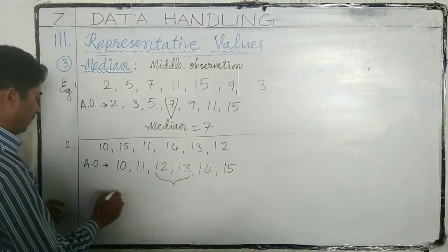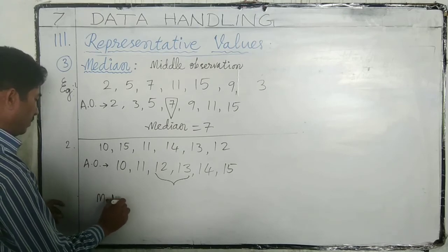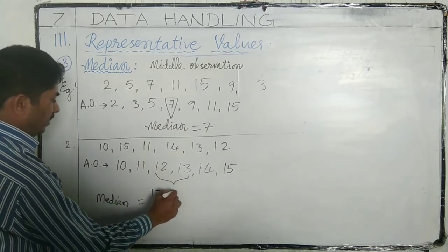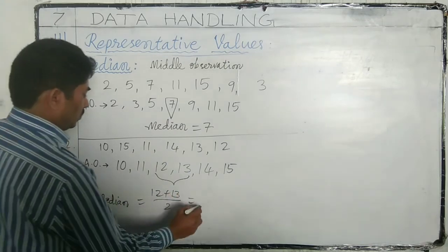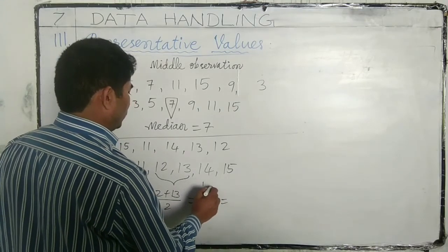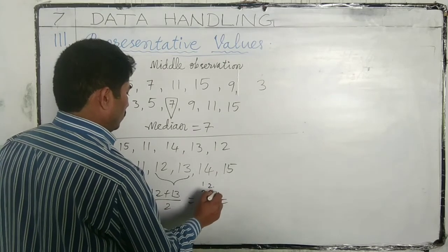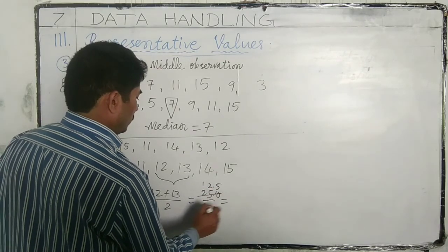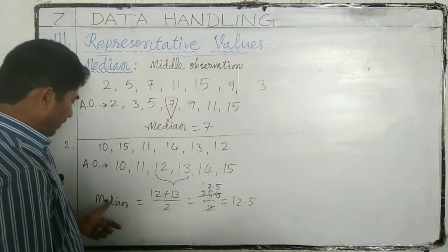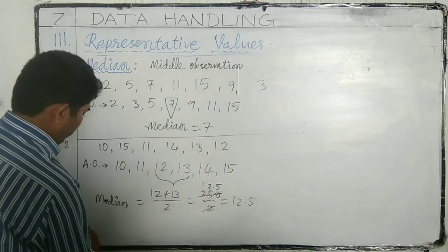Median is equal to 12 plus 13 divided by 2, so 25 divided by 2, which is 12.5. The median of these numbers is 12.5.